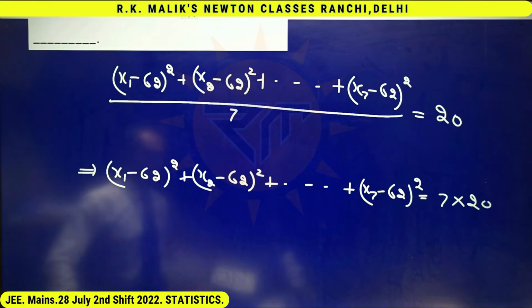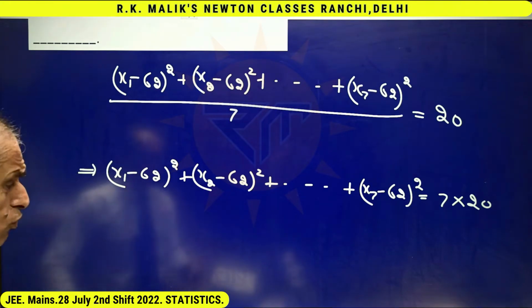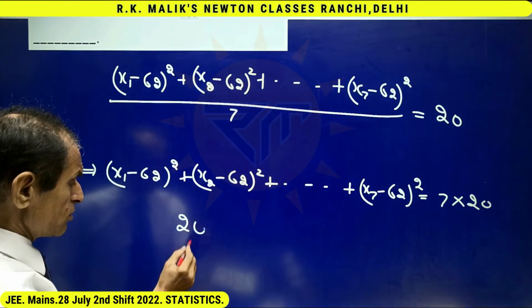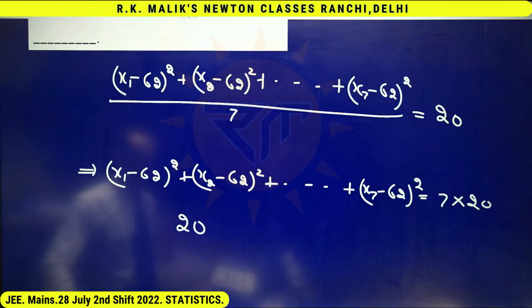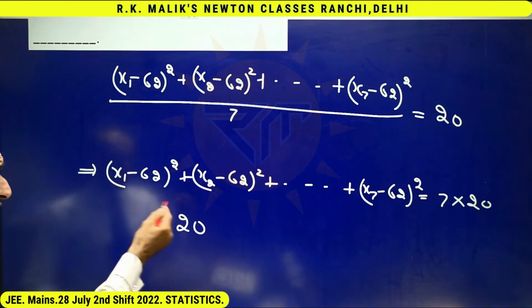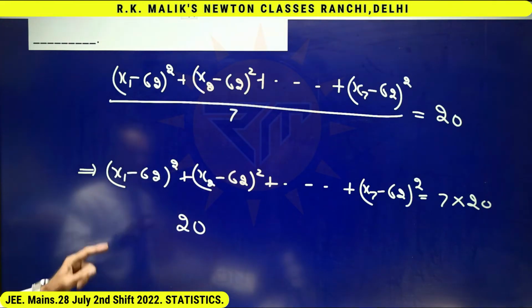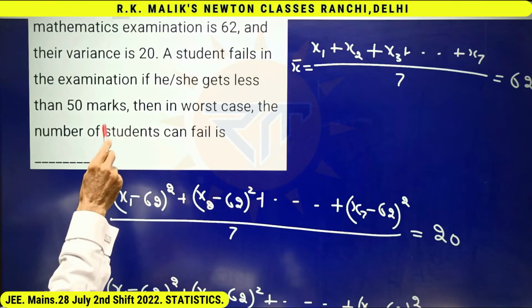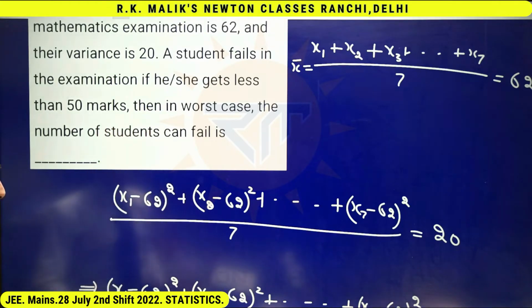Similarly, if I ask, out of these students, is it possible that some student has scored 20 marks? No, it is also not possible, because if I take, say, x1 equal to 20, even then the left hand side will have a term 52 square and the right hand side is only 140, therefore it is not possible. And he is telling us to discuss the worst possible case.